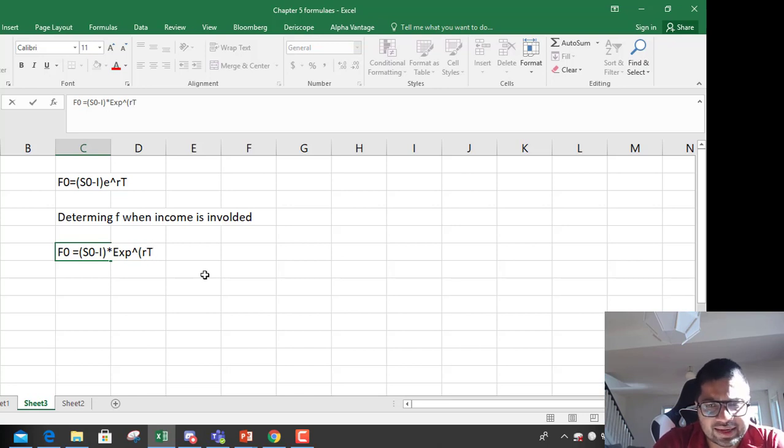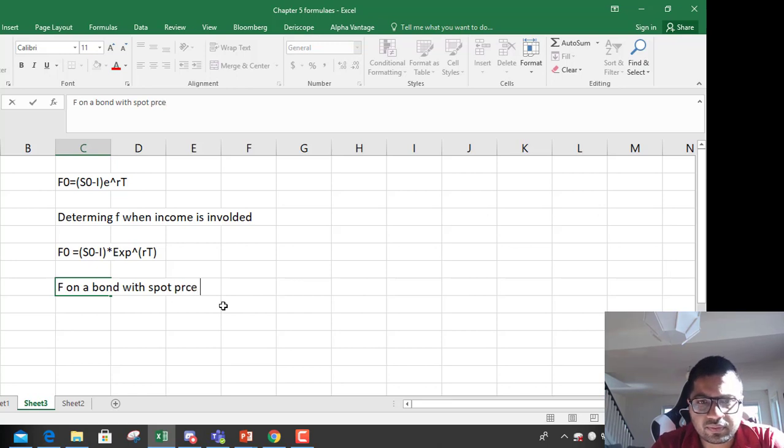So we'll take an example so that you understand. Imagine you're investing in a future contract on a bond with spot price 1000, and the forward has a maturity of, let's say, 2 quarters, so that is 6 months.